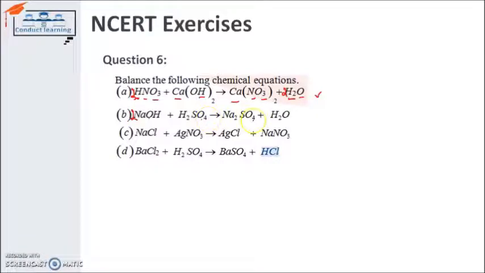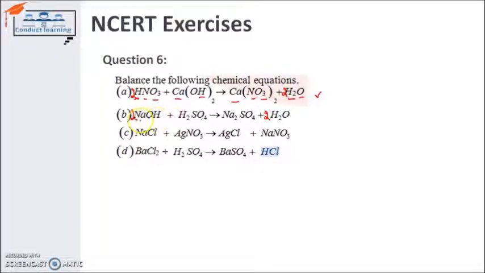It becomes 6, and it is only 5 there. So if I write down 2 here, now it becomes 6. Sodium is balanced. Now oxygen is also balanced, because oxygen is having 6 on the product side and 4 and 2 on the reactant side, 6 on that.